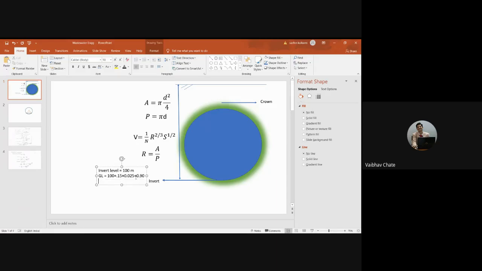Now you calculate it. Using a calculator, it comes to 101.075.